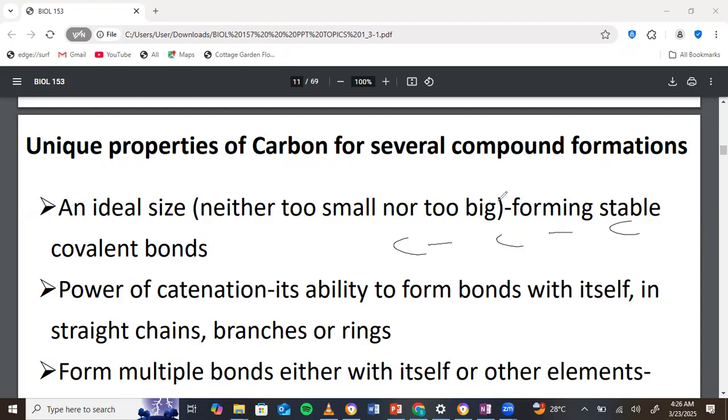So this is, let me count, neopentane, right? If you want the systematic name, it is 2,2-dimethylpropane. So it can also form a branch, which is another kind of chain. Now it can also form a ring. So we have something like this.